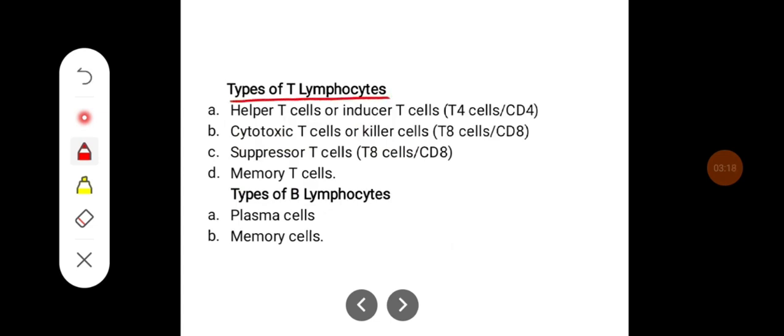The different types of T lymphocytes are helper T cells, also called inducer cells or CD4 cells, and cytotoxic cells. They're also called killer cells or CD8 cells. Suppressor T cells are also called CD8 cells or T8 cells. Then memory cells. There are different types of B lymphocytes as well, plasma cells and memory cells.